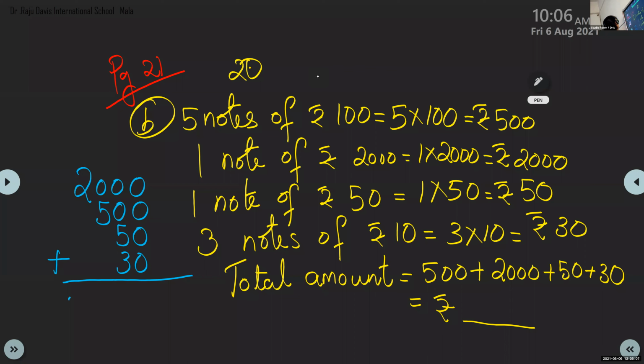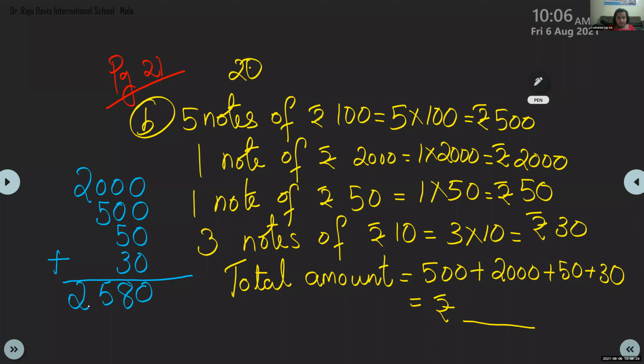Yes. So let me see. Achut, can you give me the answer? Yes, ma'am. 2,580. Very good. Okay, so children, here when you add 0, then 5 plus 3, 8, 5, 2.